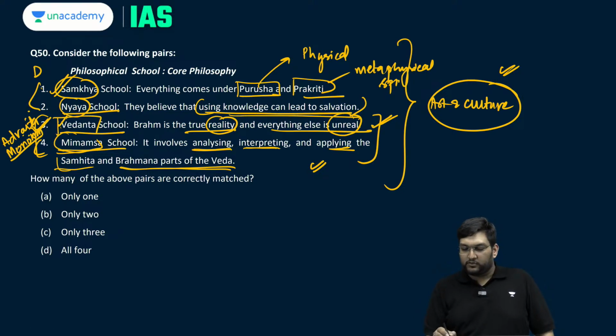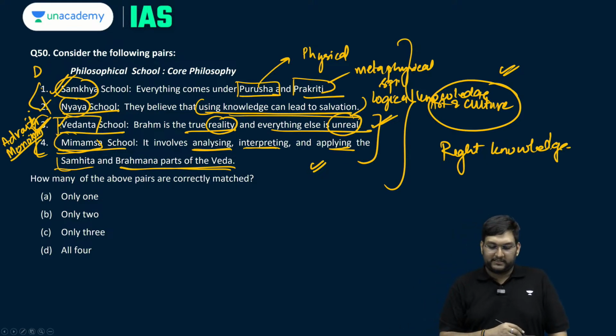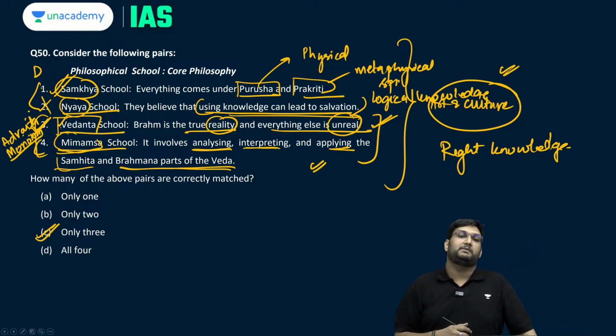Nyaya believes that using knowledge can lead to salvation. This is incorrect. You need logical knowledge or the concept of right knowledge. Because the word right knowledge has not been used, this is a vague statement. So only 2 is incorrectly matched, 3 here are correctly matched.